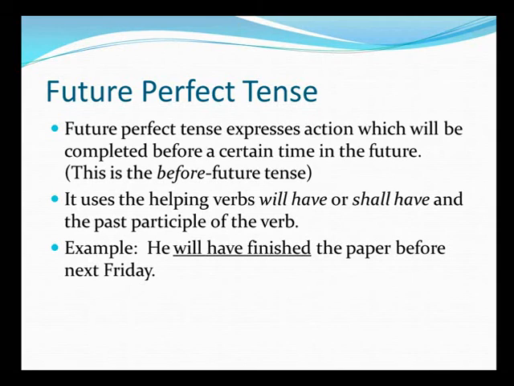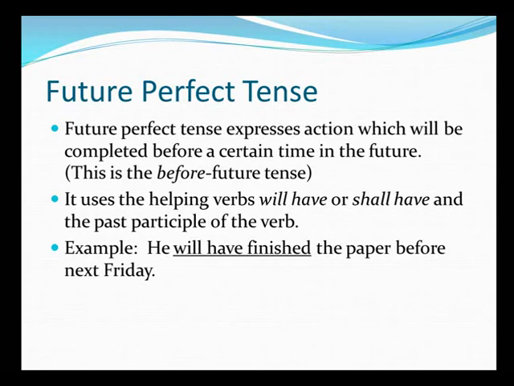So here it indicates that this action will be complete before a certain time in the future. So before next Friday, the action would be complete. As we said, past perfect tense is past of the past. Here the future perfect tense is the before future tense. Before next Friday, the action would be completed, which is finishing the paper.